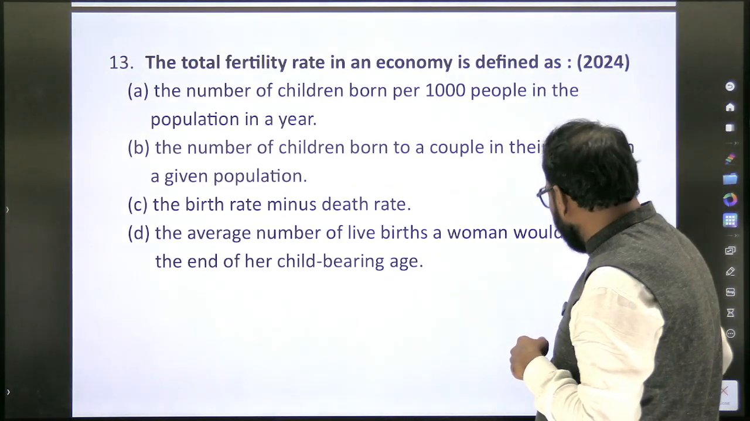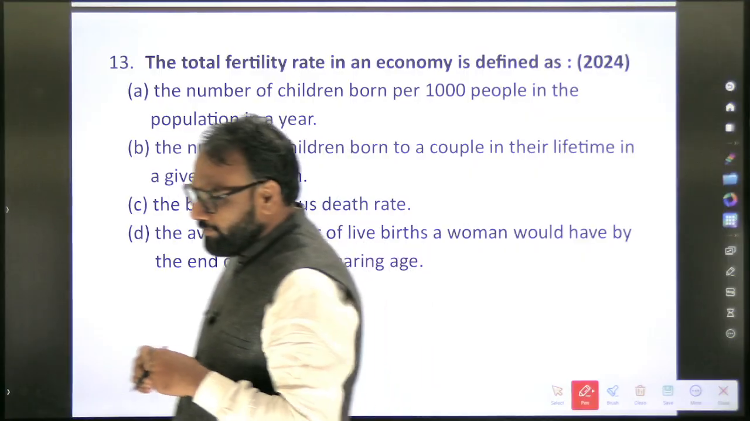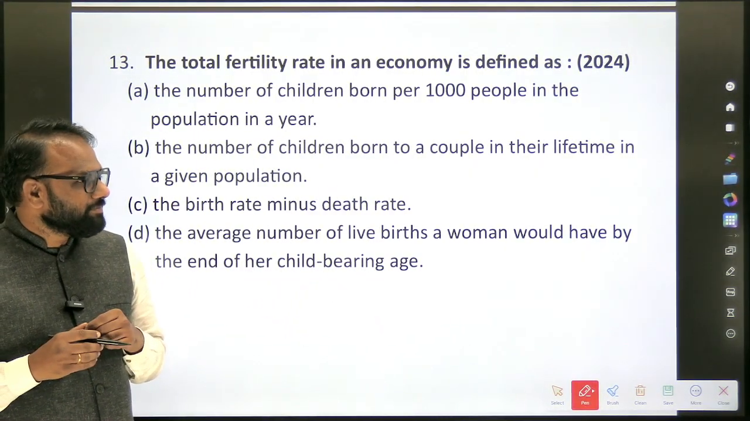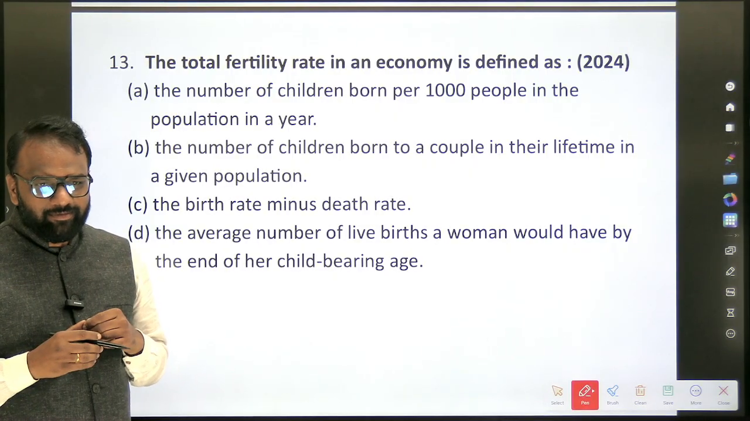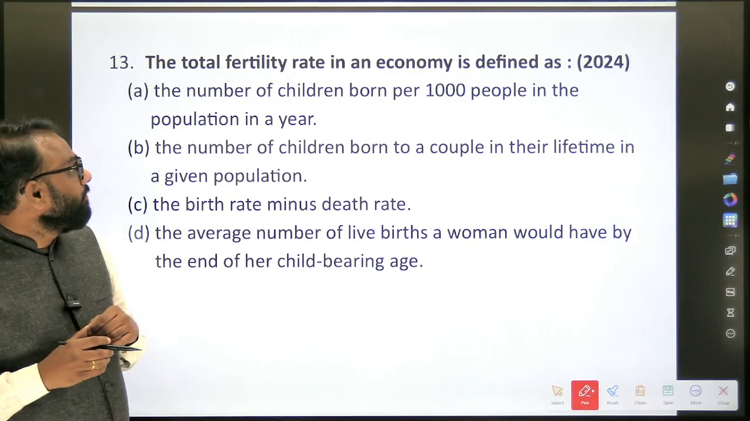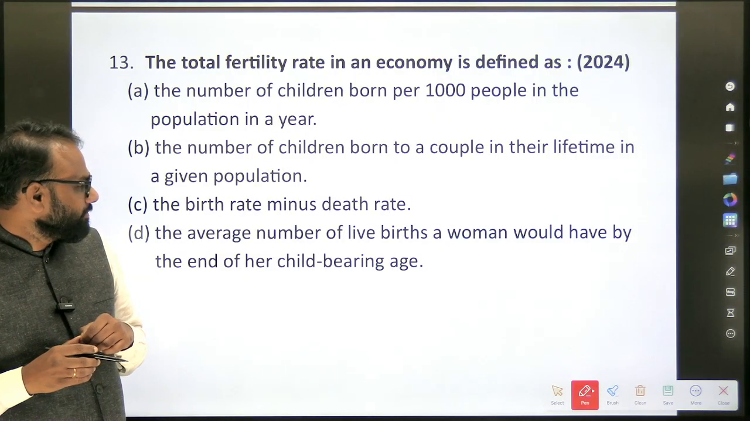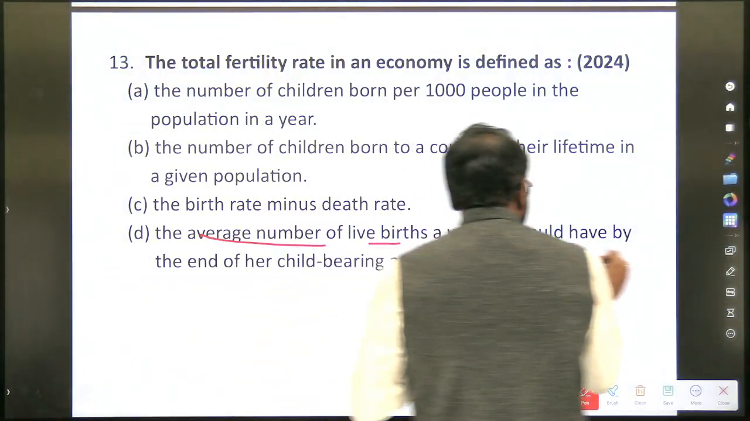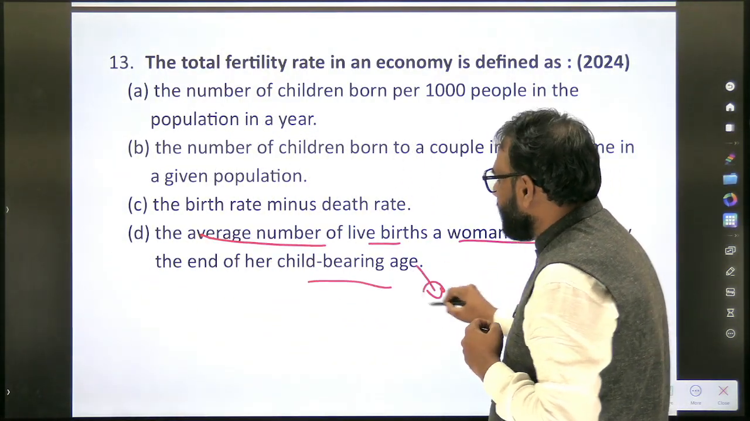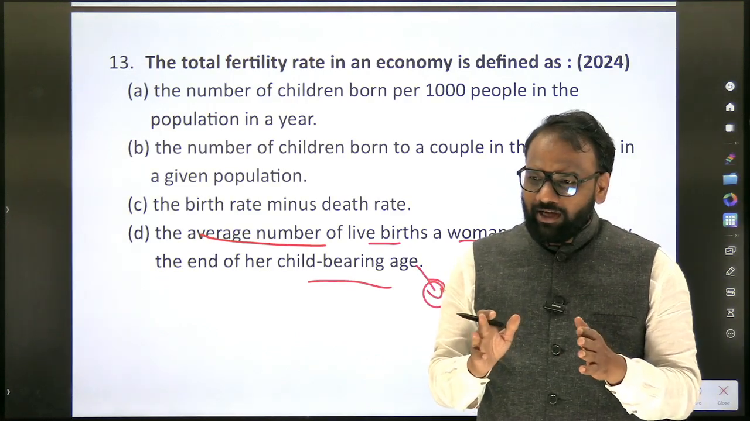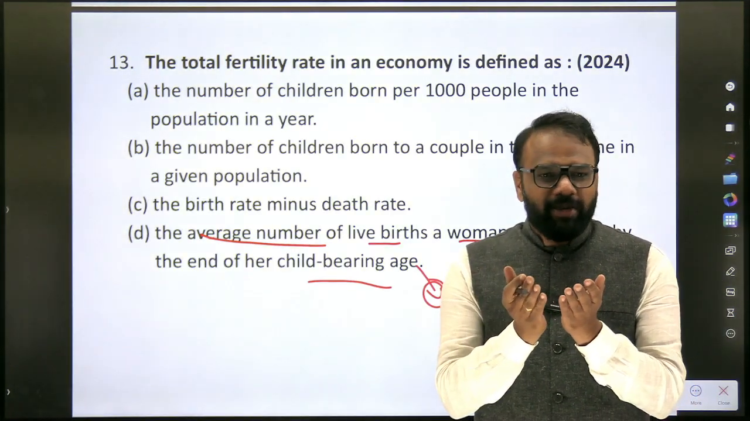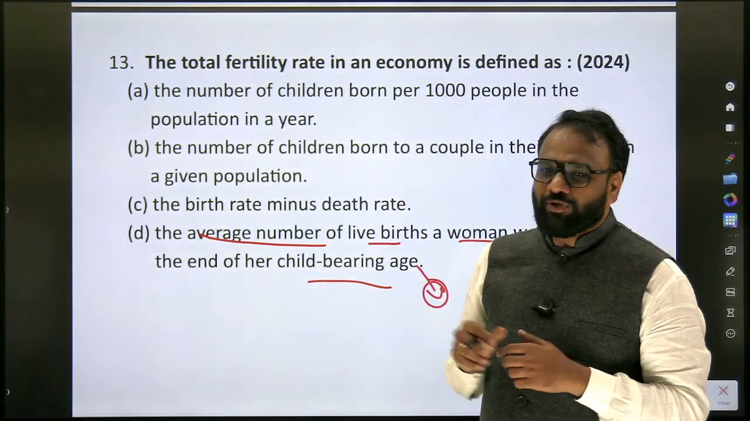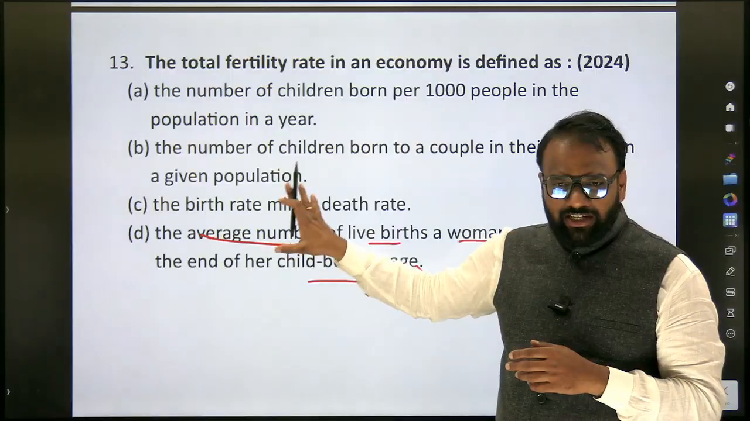Next, the total fertility rate in the economy is defined as the average number of live births a woman would have by the end of her childbearing age. Now we already know this answer, but how is this question going to become a base to prepare for the upcoming year? What are the other such parameters which we will prepare? So here in the question itself, we will get some clue.